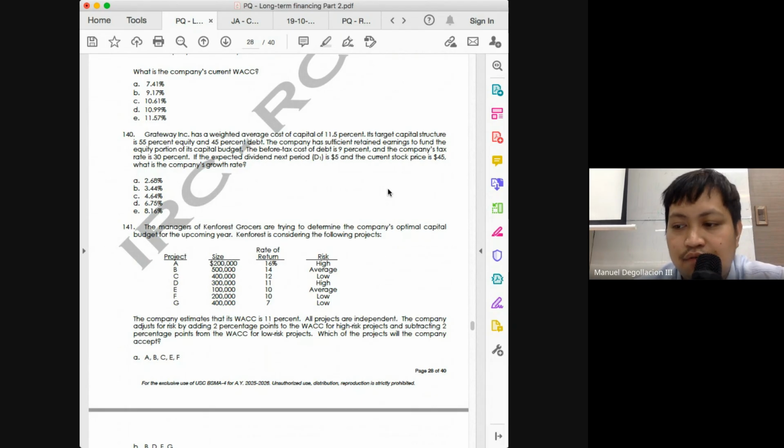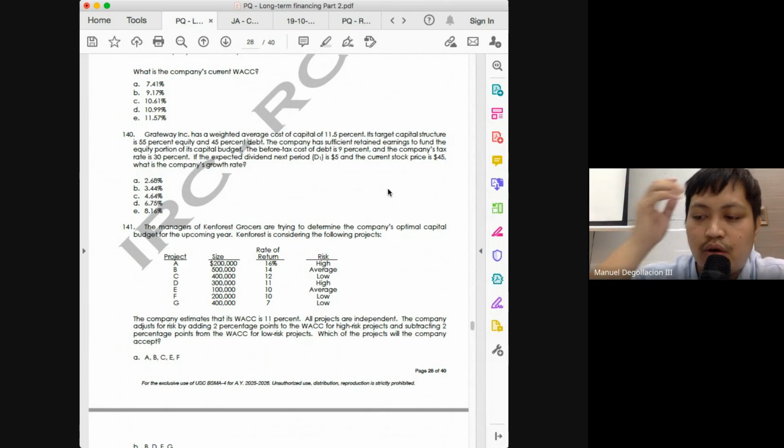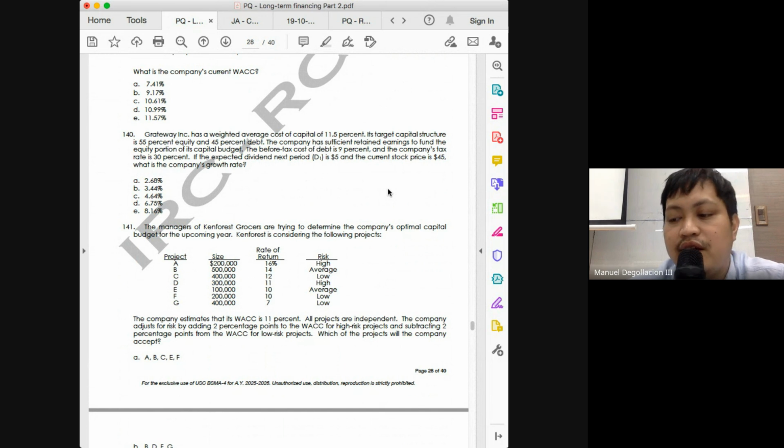Okay? So to get our cost of equity, we will have to gross up the 8.665 by its weight, which is 55%. So 8.665 divided by 0.55 will give you 15.75. And what does the 15.75 represent? This is now our cost of equity. And then what are we looking for? We're looking for growth. So what do we know about our cost of equity? It is the sum of your dividend yield and your capital gains yield. And whatever is our capital gains yield will be our growth rate. So what do we do? Solve for your dividend yield and then deduct that from 15.75.